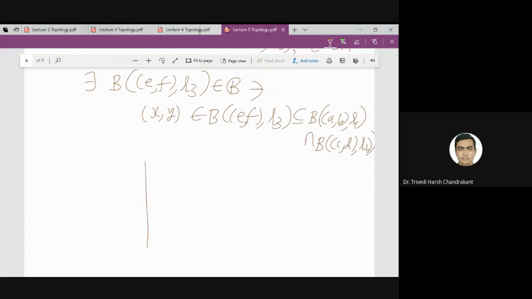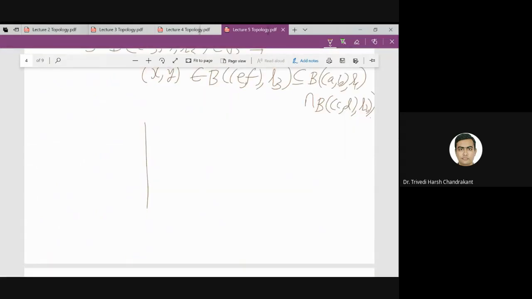So let us see what is the geometrical meaning of the second property for R2 with respect to the open disk. This says that if I take a point XY, and this point belongs to two disks, so for example it belongs to this disk, I don't know what is the center, but it is a circular disk, and it also belongs to this disk.